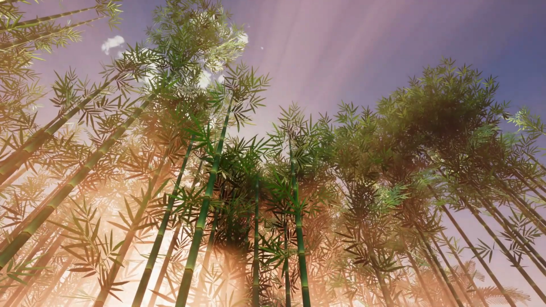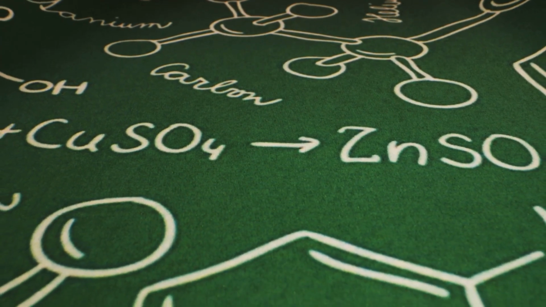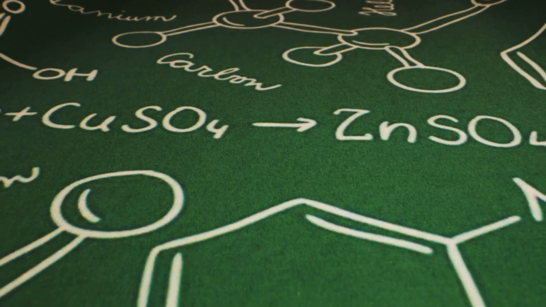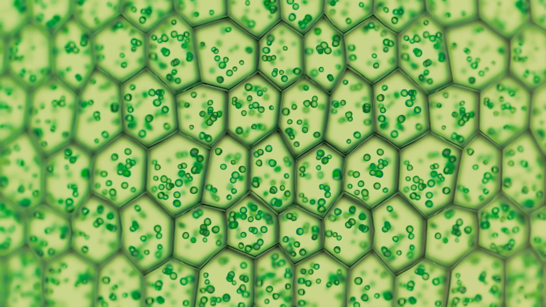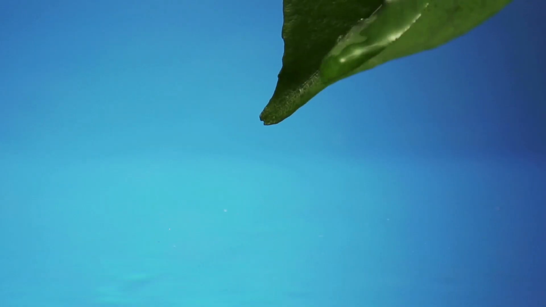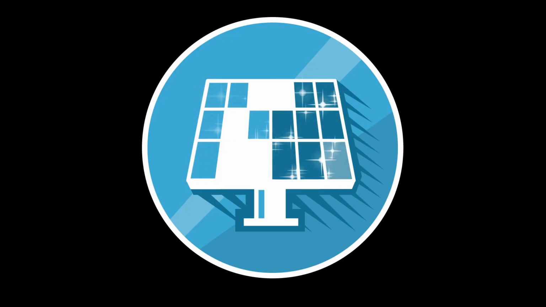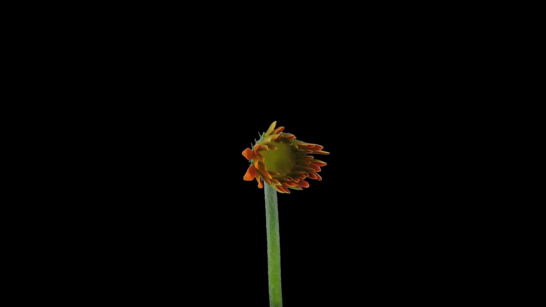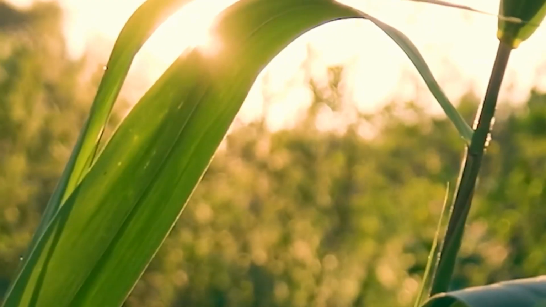Then the electron lands in photosystem 1, gets zapped by another photon, and takes one more ride to reduce NADP+ into NADPH, a high-energy electron carrier. End of phase 1: sunlight in, water split, oxygen out, ATP and NADPH produced. Phase 2, the Calvin cycle. This happens in the stroma, the gooey space around those stacks.